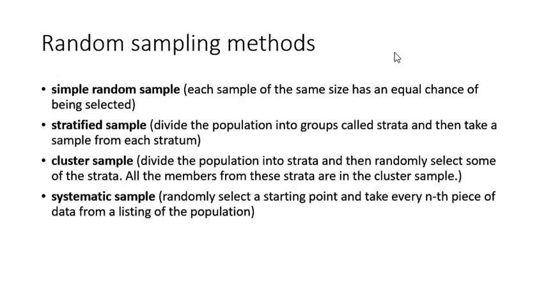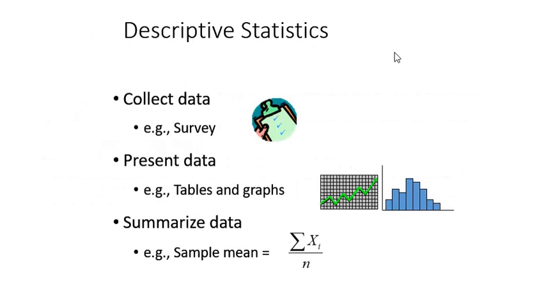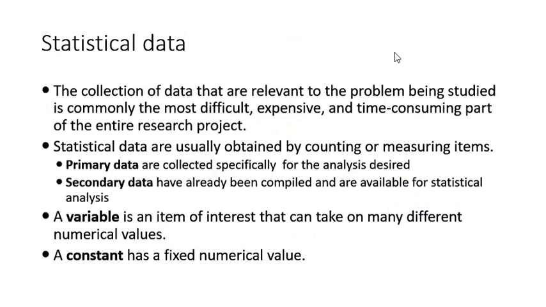Now let's understand descriptive statistics. Descriptive statistics includes collection of the data, presentation of the data and summarization of the data. Collection of the data can be done with the help of surveys and questionnaires. Presentation of the data can be done in form of graphical presentation, in form of tabular presentation. And summarization of the data is done on the basis of the measures of central tendency. Now let's understand them one by one.